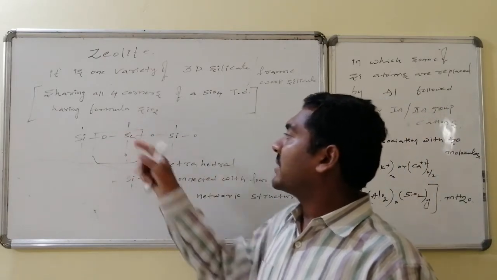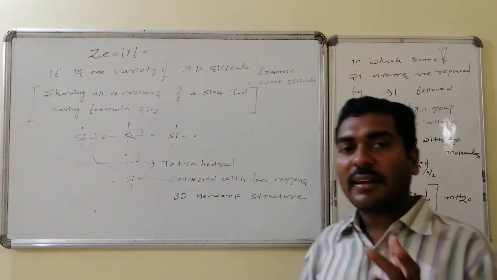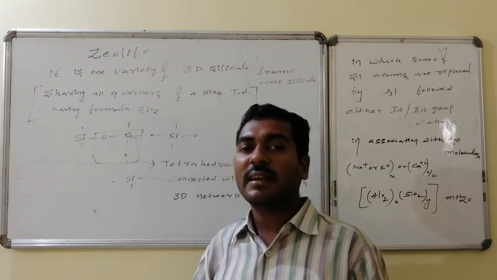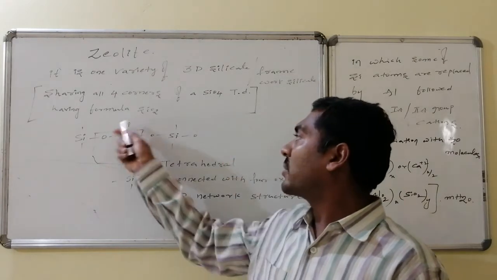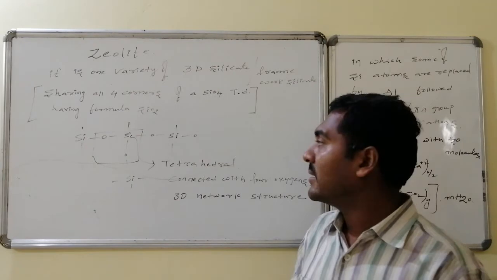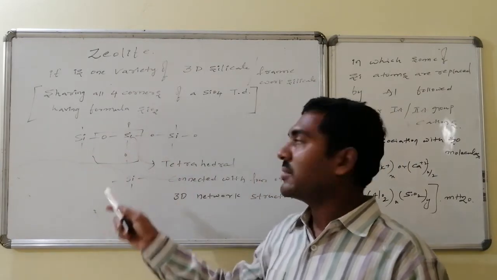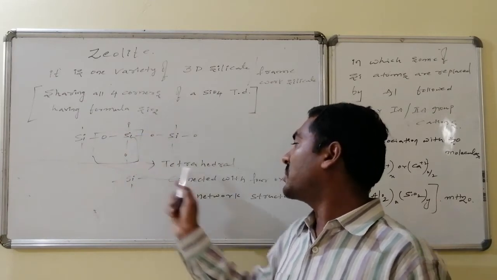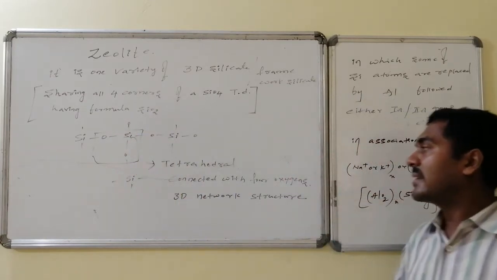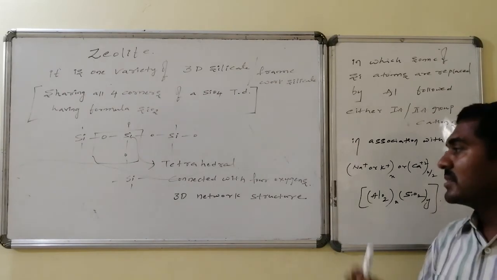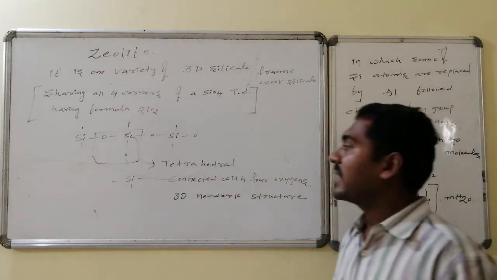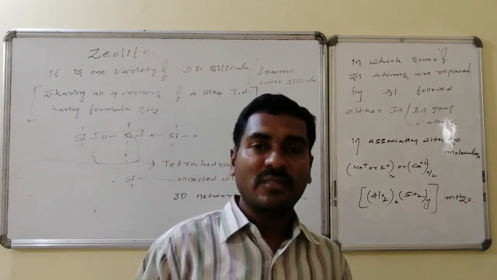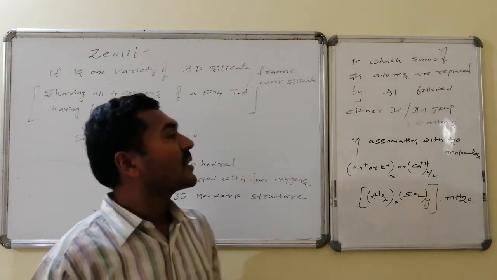If I take silicon as the reference, silicon has tetrahedral connectivity to 4 oxygens. These 4 oxygens are connected with other silicon atoms tetrahedrally, as I wrote on the board. If I write the monomeric repeating unit, it is silicon followed by half of the 4 connected oxygens, that is 2, so SiO2. The 3-dimensional network structure has the monomeric unit formula SiO2, n times SiO2, that is silica.